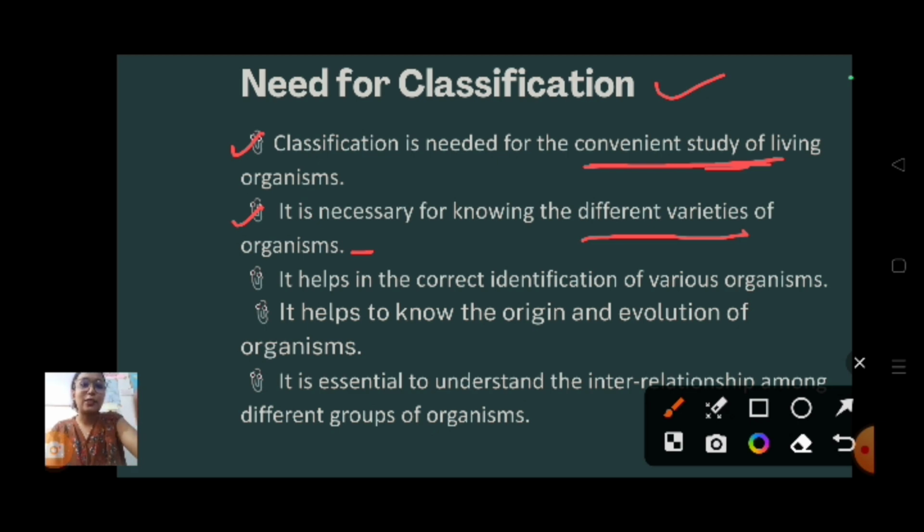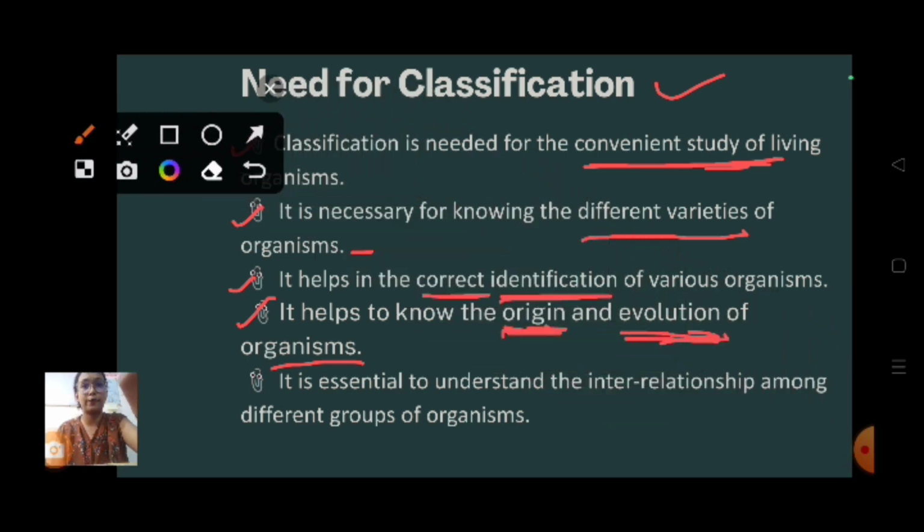Understood? Now moving on to the third point, it helps in the correct identification of various organisms. It also helps in the identification of the various types of organisms, that too correct identification. Now coming to the fourth point, it helps to know the origin. We get to know the origin and evolution of organisms. We can draw a taxonomic hierarchy through the process of classification. We get to know the origin of that particular organism, and we get to know the evolution of that particular organism. Getting my point?